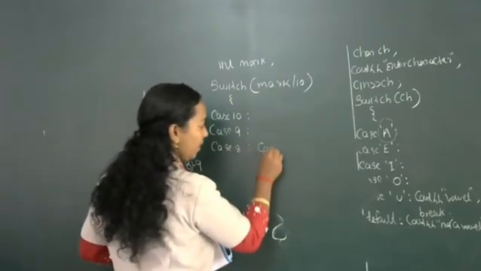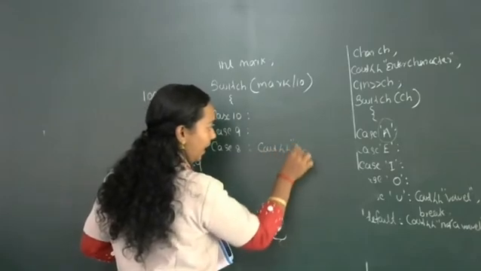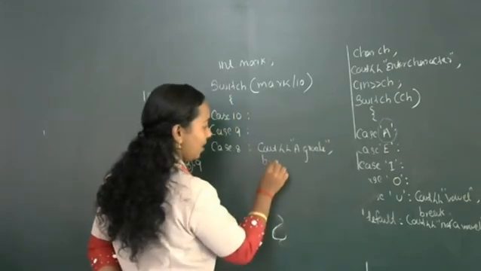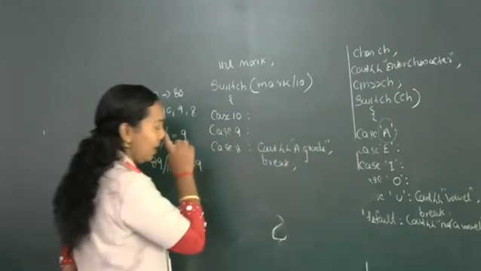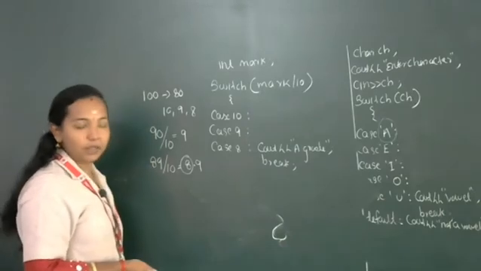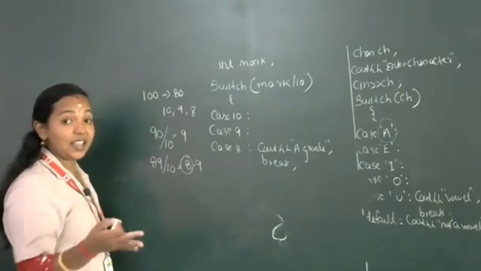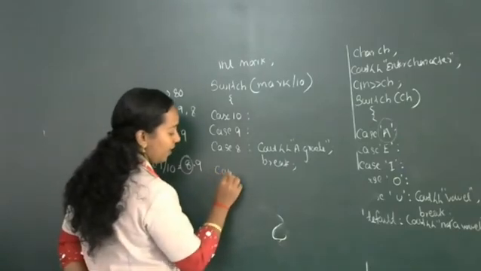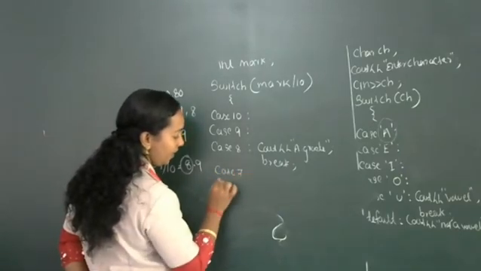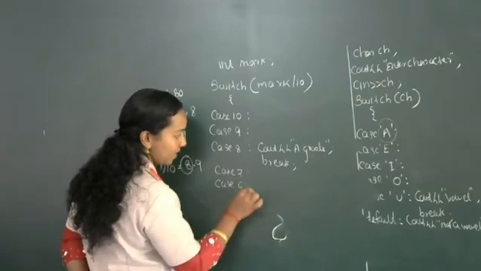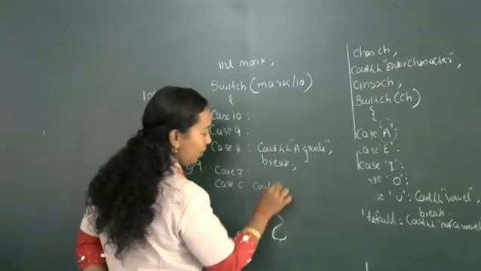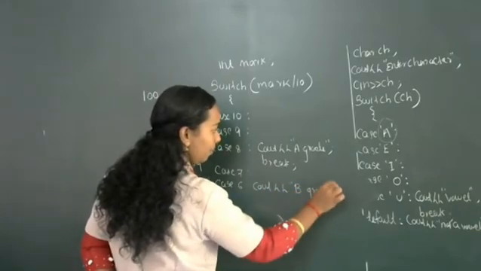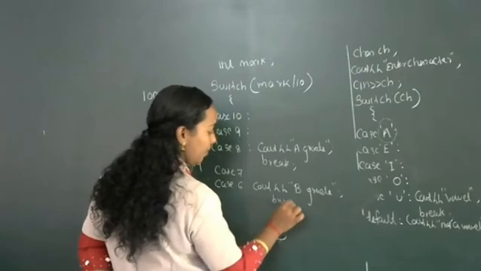What will be the output? cout A grade. After that, break. Then next one, 6 and 7. That means marks between 60 and 80. If you divide by 10, then we will get case 7, case 6. What will be the output? cout B grade, then break.